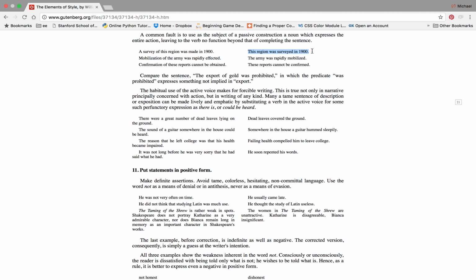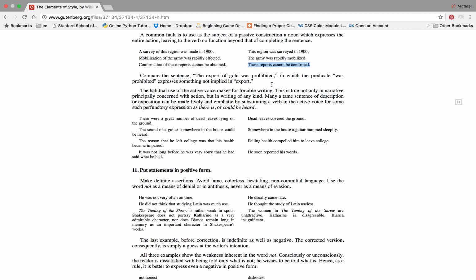If I'm going to pick this apart and speak in basic, simple English, I would just say that the simplest construction is generally the best. Especially when you're starting to fall back on passive construction, even if it's accidental. Mobilization of the army was rapidly effected. The army was rapidly mobilized. Confirmation of these reports cannot be obtained. These reports cannot be confirmed.